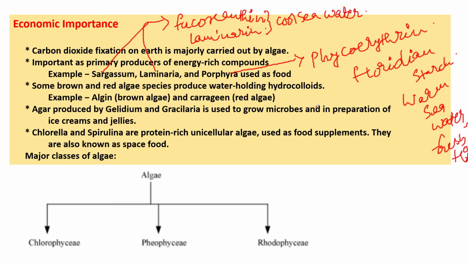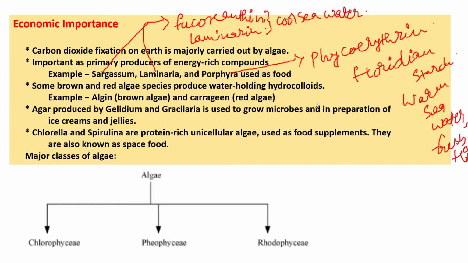Next one is some brown and red algae species. They produce water holding hydrocolloids. Example is algin. Algin is from brown algae which produce the water holding hydrocolloids. Next example is carrageen.